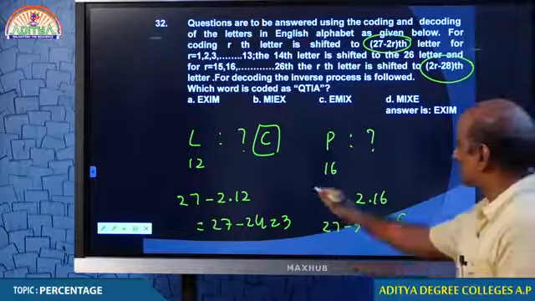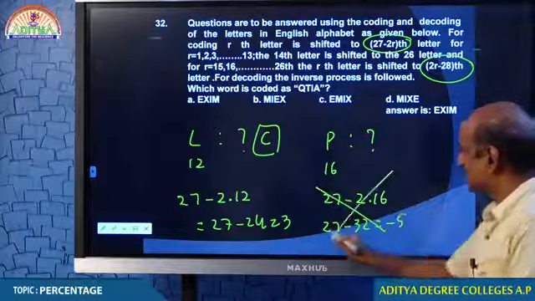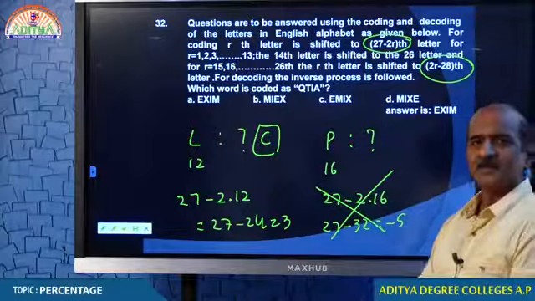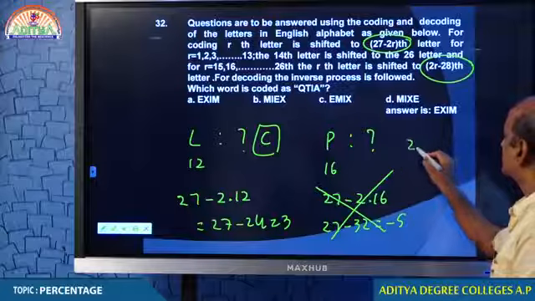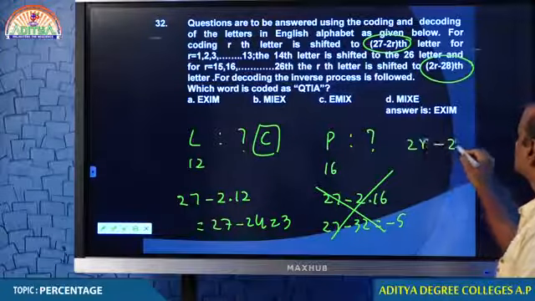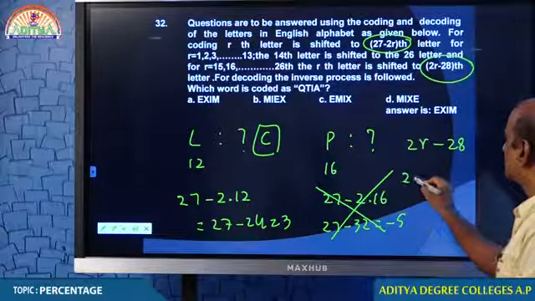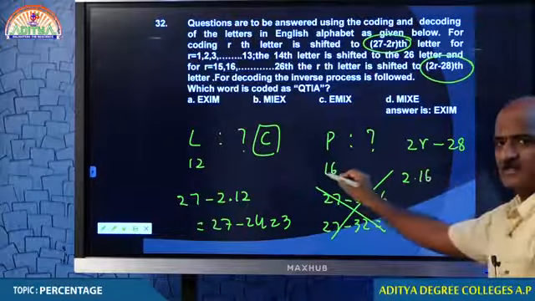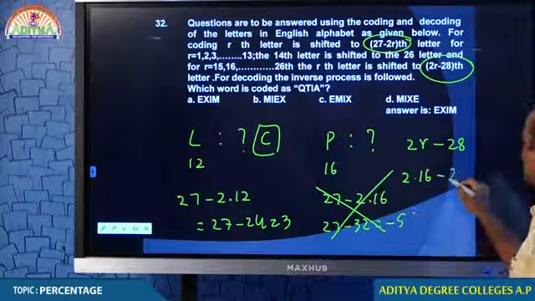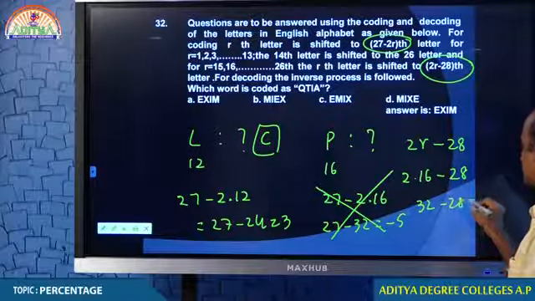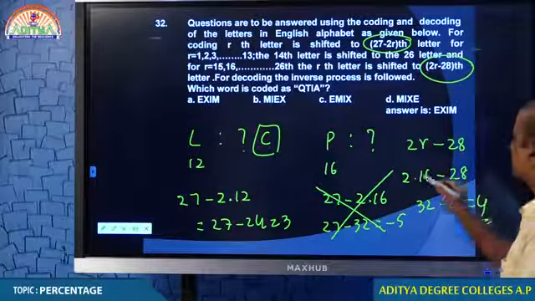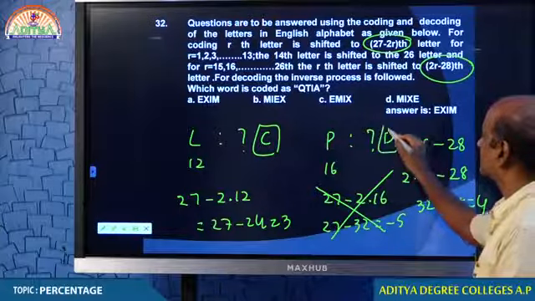So this is not how to convert P. We need to follow the condition 2r minus 28. 2 into 16, because r is equal to 16, minus 28. 32 minus 28, that is 4. What is the fourth letter? D.